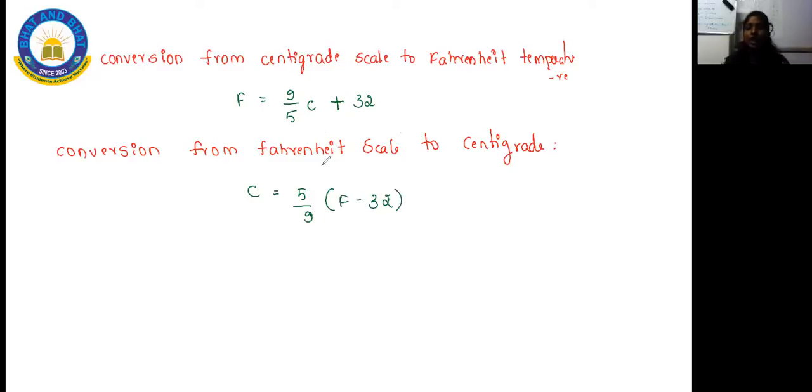Okay. So these are the two different formulas you will be using whenever you are converting centigrade to Fahrenheit and Fahrenheit to centigrade. So centigrade to Fahrenheit, 9 by 5 C plus 32, and Fahrenheit to centigrade, 5 by 9. 9 by 5 will become 5 by 9, C will become F, plus will become minus, and 32 stays as it is.